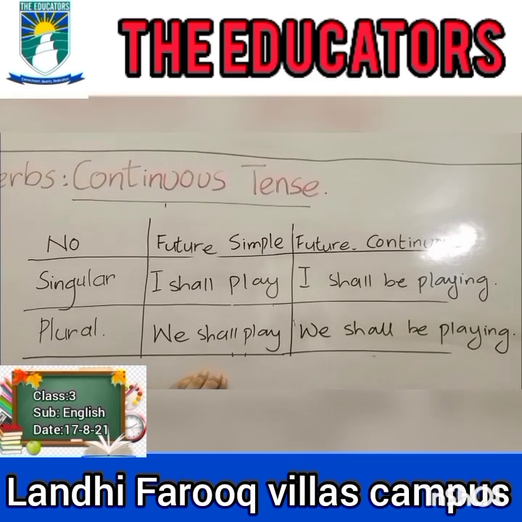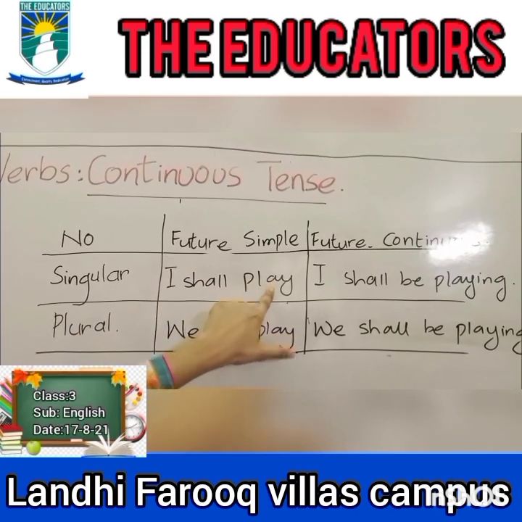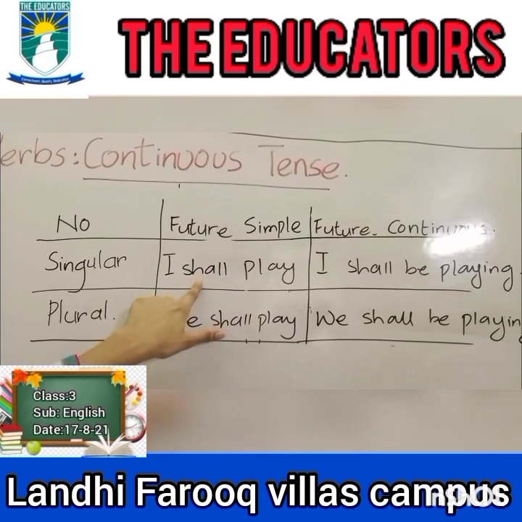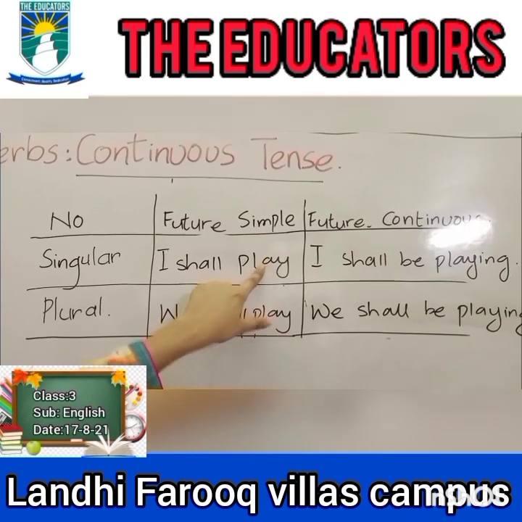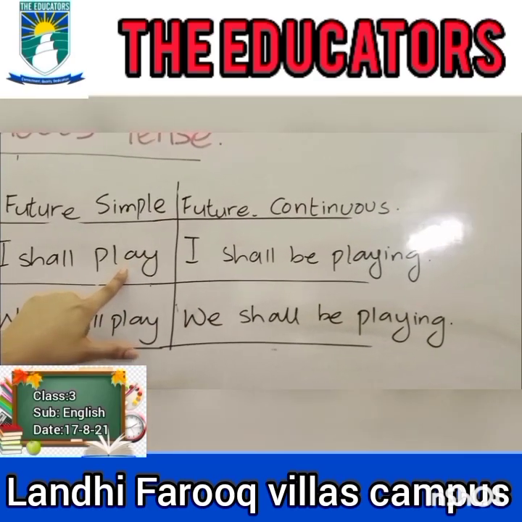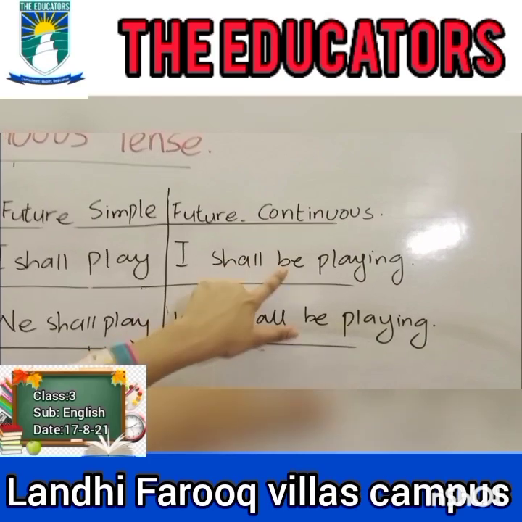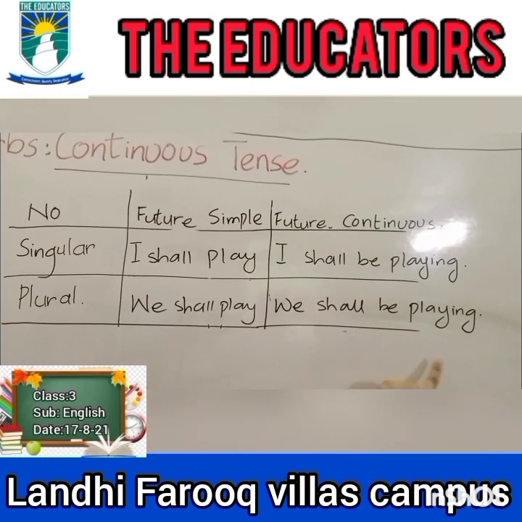Okay, now here is an example of a future tense. Future simple, I shall play. In future simple, we use the helping verb will or shall with the first form of the verb. Now to form its future continuous tense, we will add ing with the main verb and add be. I shall be playing. Plural, we shall play. We shall be playing.